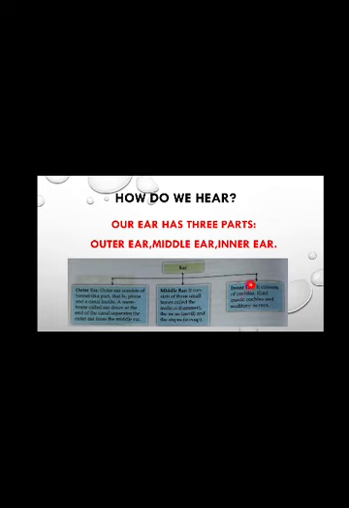The last part, or the innermost part of our ear, is called the inner ear. It consists of a coiled tube-like structure called the cochlea. There is a fluid inside the cochlea and an auditory nerve which connects the cochlea to our brain. So basically the inner ear is formed of the cochlea, the fluid present inside the cochlea, and the auditory nerve. You will better understand all these parts of the ear by the following diagram.